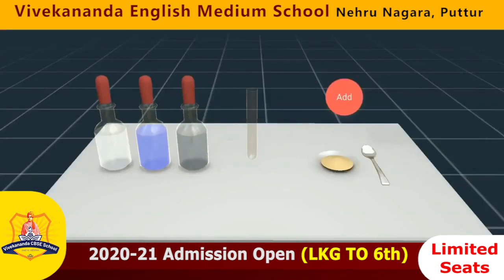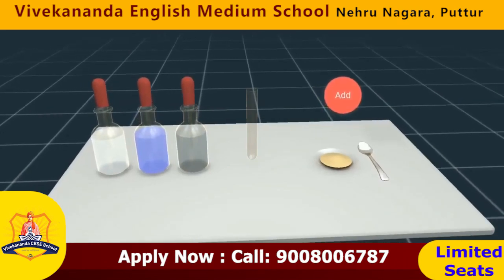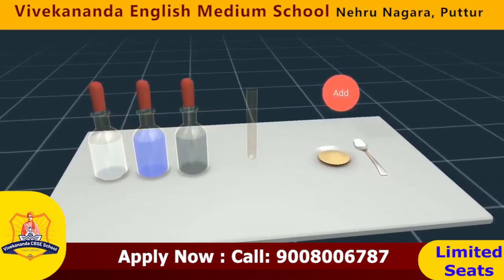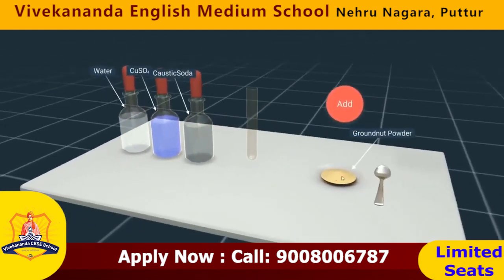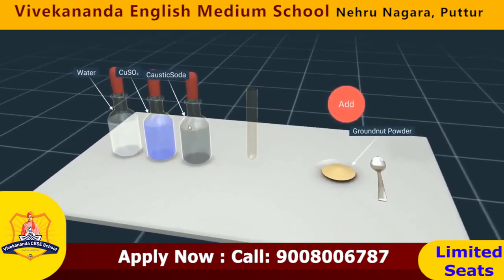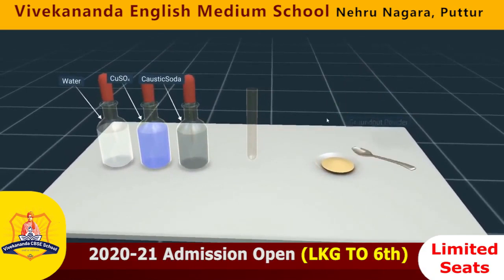We know that food items contain different components like carbohydrates, proteins, fats, vitamins, and minerals. Let us test different food items for the presence of proteins. Here, we have taken groundnut powder, water, copper sulfate solution, and caustic soda. Take groundnut powder in a test tube. Add some water to make it like a paste.